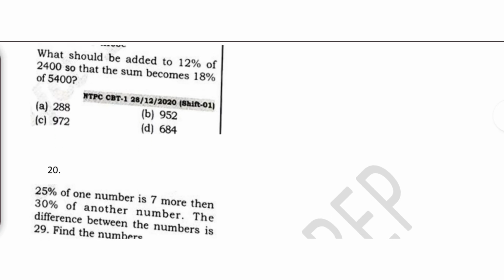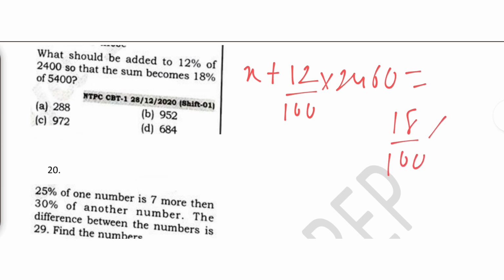What should be added to 12% of 2400 so that the sum becomes 18% of 5400? There is this number that should be added to 12% of 2400 so that the sum becomes 18% of 5400. These two zeros get cancelled, so what are we left with?